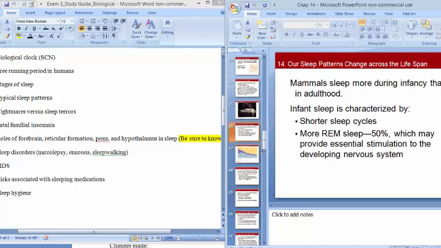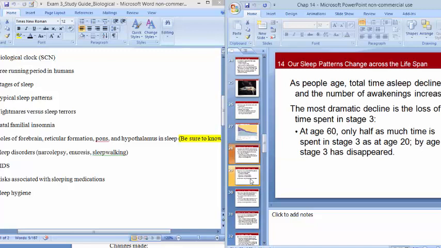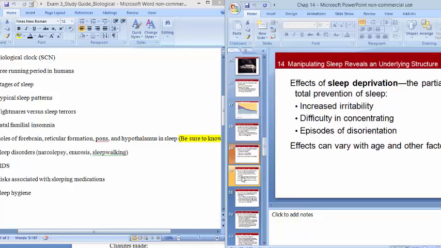Oh yeah, babies sleep a lot, but there's not any kind of consistent pattern that would be helpful for parents. And as you get older, you tend to sleep less, especially stage 3 sleep, which is that deep sleep. Kind of goes away here.